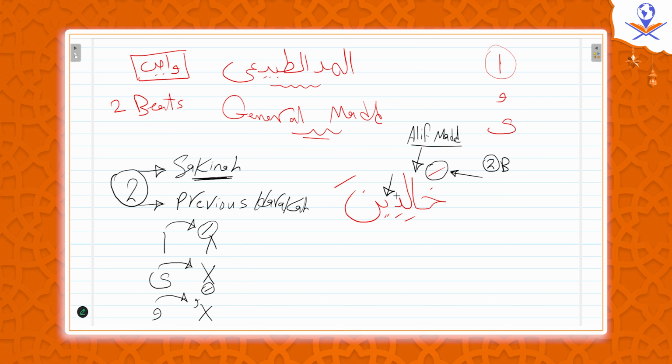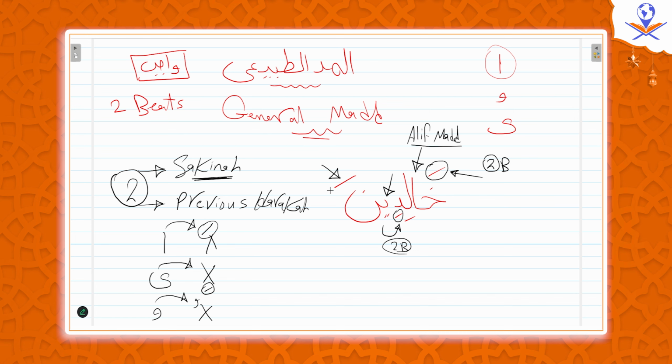So instead of khali, khalidi. And also this ya is ya mad. Why? It doesn't have fatha, kasra, dhamma, and doesn't have the sukun sign. And also the previous letter, which is dal, has a kasra. And as we know, the sound of ya goes with kasra. So this is ya mad. In this case, we're gonna extend this kasra of the dal 2 beats, right? So it becomes khalidina.